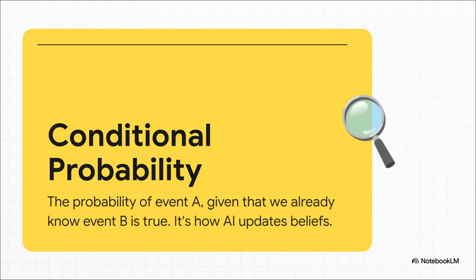Okay, now this is where the magic really starts. This concept is called conditional probability. Yeah, the notation looks a little intense, but the idea behind it is incredibly simple. It just asks, what's the probability of A, given that we already know B is true? This is the fundamental mechanic for how an AI learns from new data and gets smarter over time.